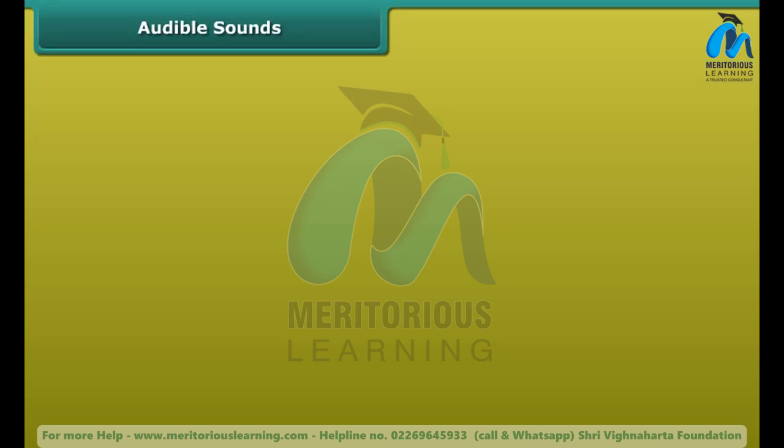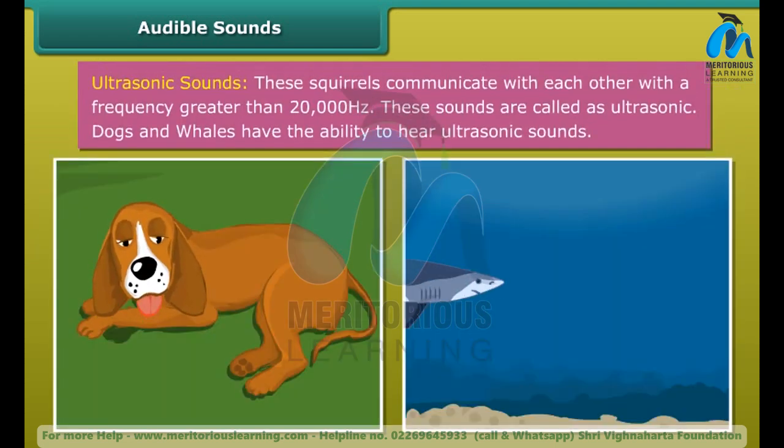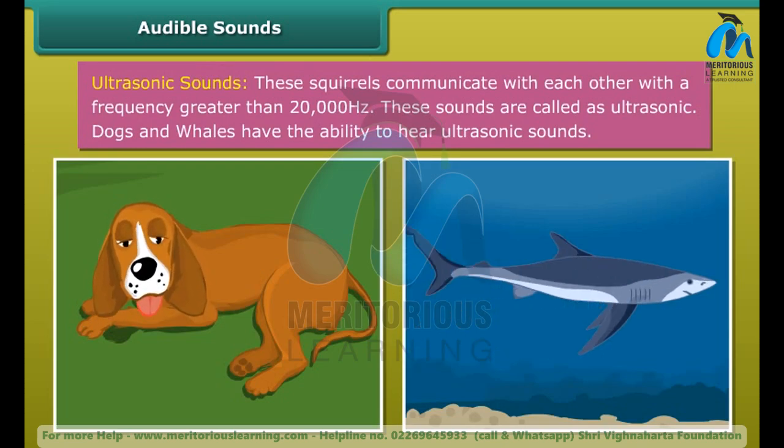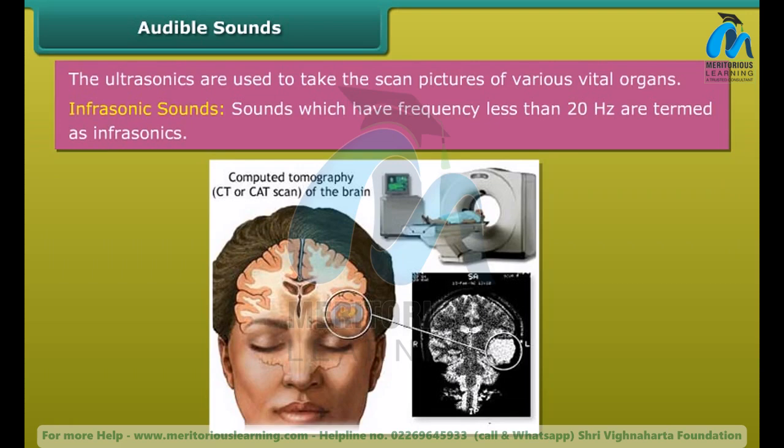Audible sounds. Sounds which we can hear are about 20 Hz to 20,000 Hz. These sounds are called audible sounds. Ultrasonic sounds. These squirrels communicate with each other with a frequency greater than 20,000 Hz. These sounds are called ultrasonic. Dogs and whales have the ability to hear ultrasonic sounds. The ultrasonics are used to take scan pictures of various vital organs.